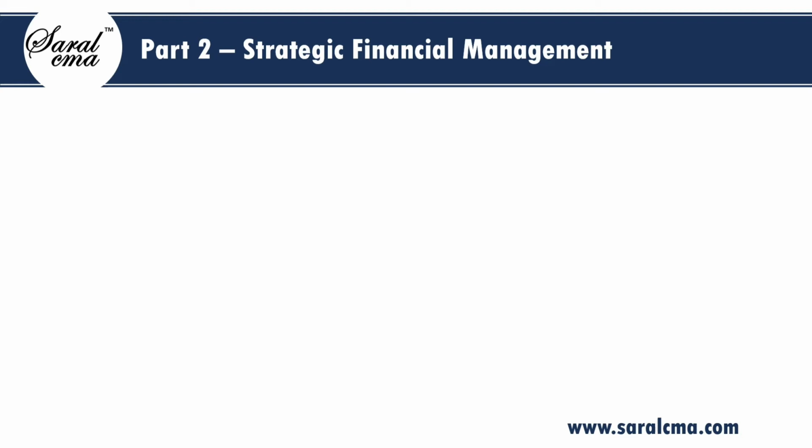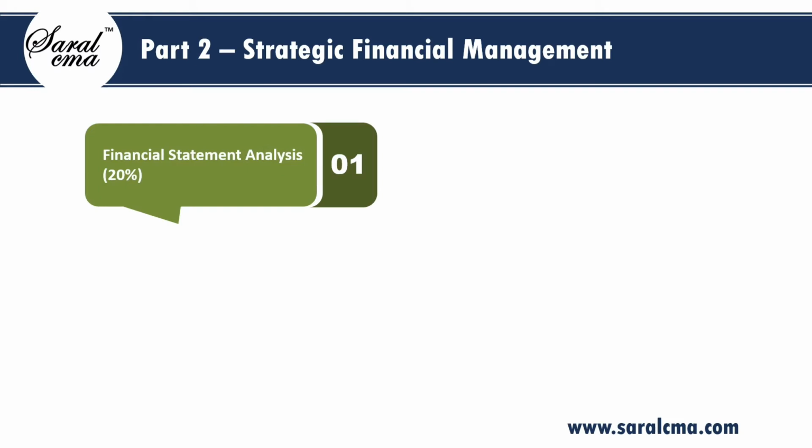Part 2 is titled Strategic Financial Management. Like Part 1, Part 2 also has 6 sections. The first section is Financial Statement Analysis. This has weight of 20%. In this section, you will learn about study of various types of financial ratios.